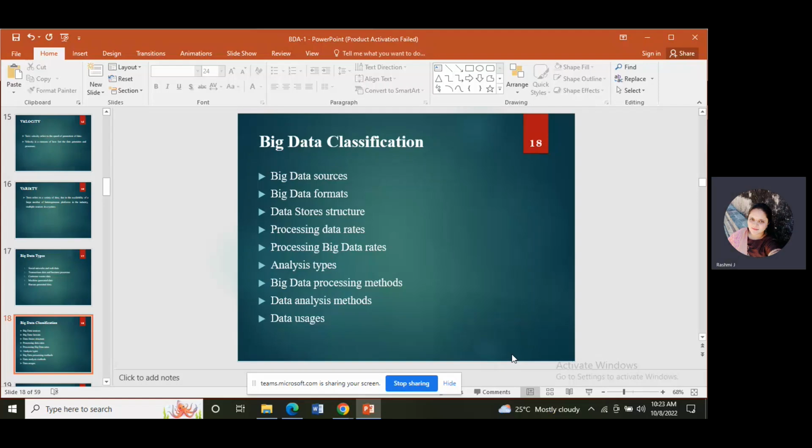Here come our data analysis methods. Here come machine learning algorithms. Others are statistical analysis, predictive analysis, regression analysis, text analysis, social network analysis, location based analysis, diagnostic analysis, and machine learning algorithms. I have already told machine learning. What is meant by machine learning? Machine learning means considering the previous data, we are predicting the future. That we call machine learning. For the data analysis methods, we use machine learning algorithms.